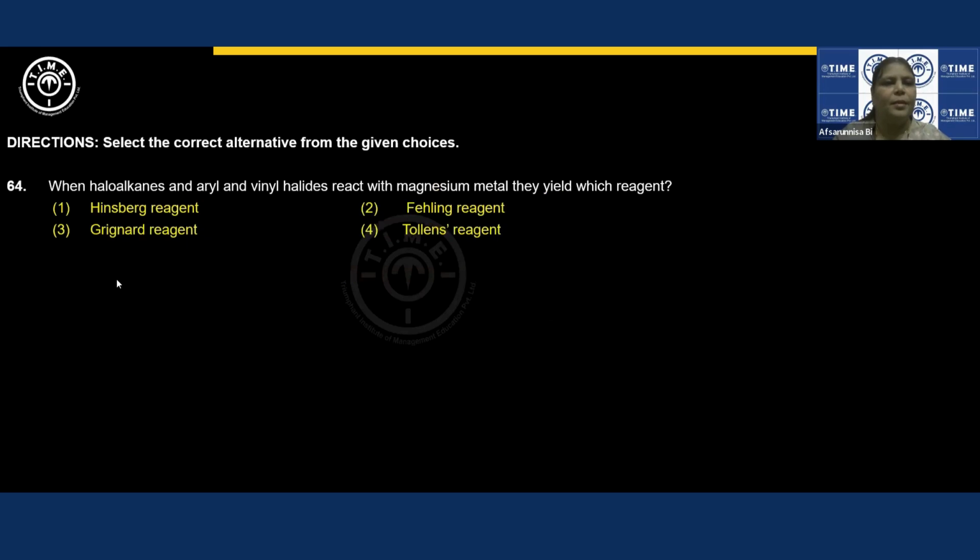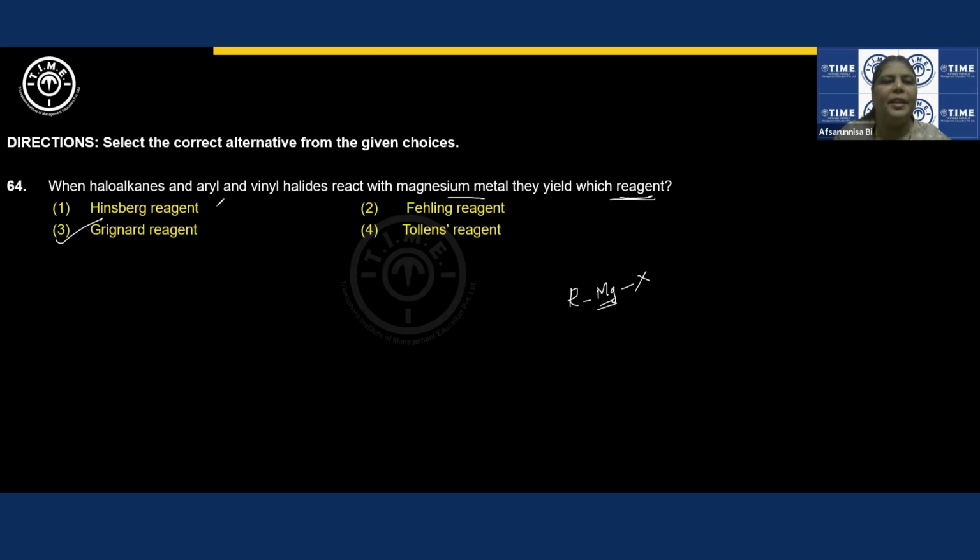Next question. When haloalkanes and aryl and vinyl halides react with magnesium metal, they yield which reagent? Whenever you see magnesium and they are asking about a reagent, blindly you can pick Grignard reagent. Because Grignard reagent is formed from alkyl halides reacting with magnesium in the presence of ether, right? RMgX is known as Grignard reagent. Wherever you see magnesium as a metal and they're asking about a reagent, the answer will always be Grignard reagent.